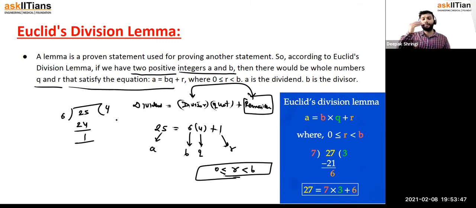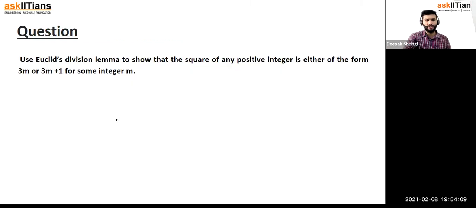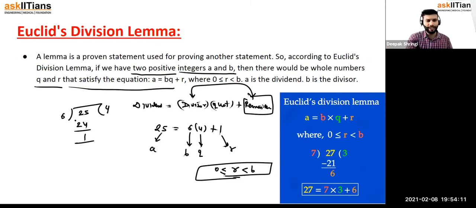He said that a number a equals b into q plus r. What is a? A is the dividend. What is b? B is the divisor. What is q? Q is the quotient. And what is r? R is the remainder. And we know that the remainder is going to lie between 0 and the divisor, right? And that's what he said. So I hope it is quite clear to everyone what Euclid's lemma was, right? Got it? Okay, any doubt? No doubt, right?